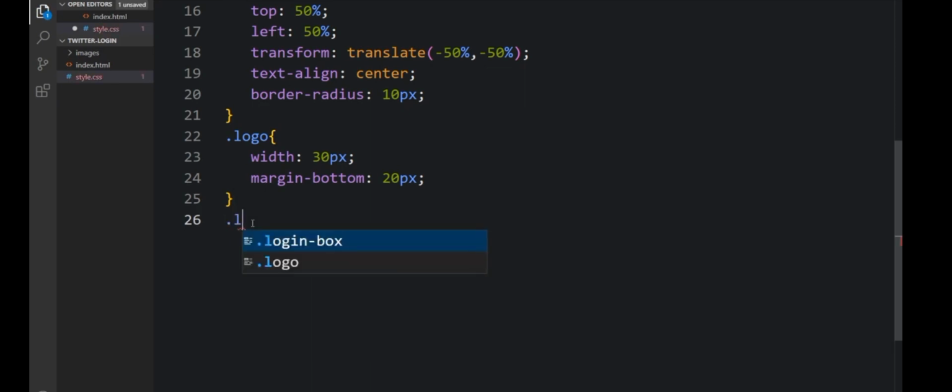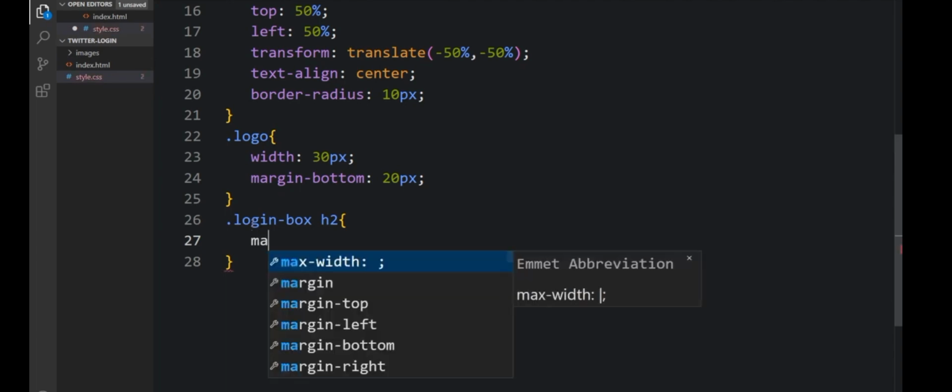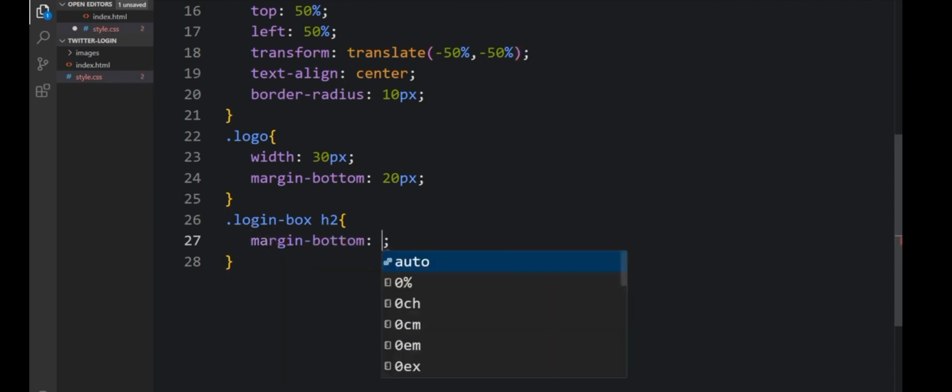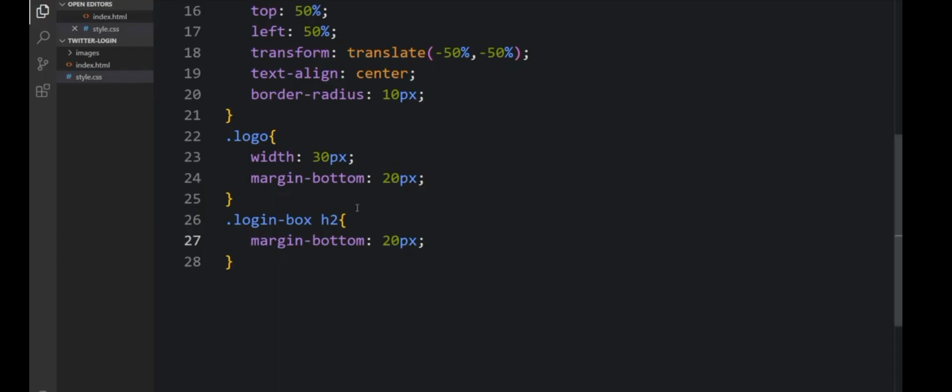Okay, that will be the login box header 2. The margin bottom will be 20 pixels as well. As you can see, that's the margin under, and the margin at the top of the logo.